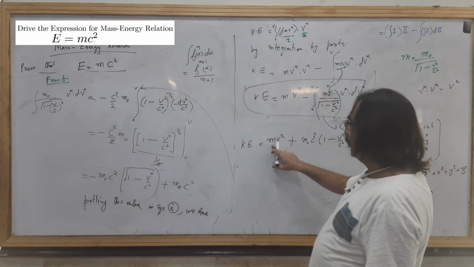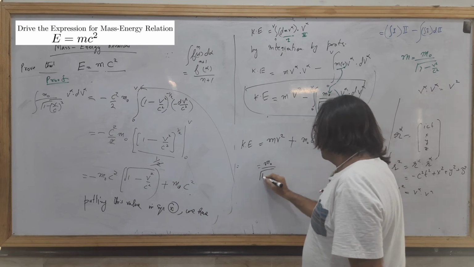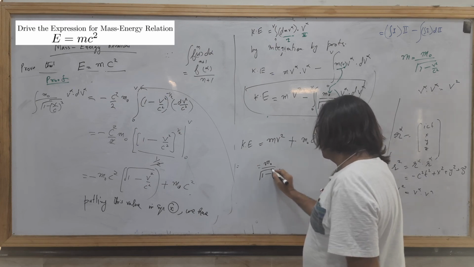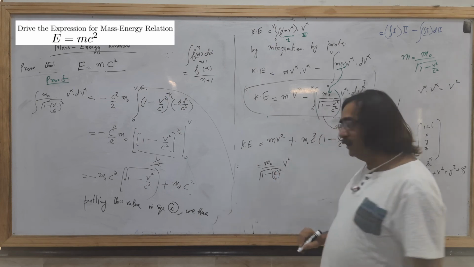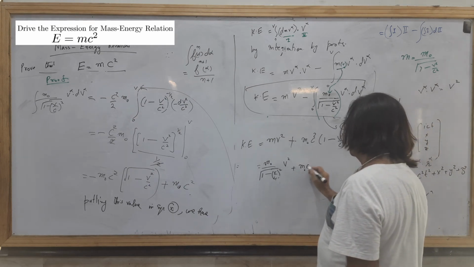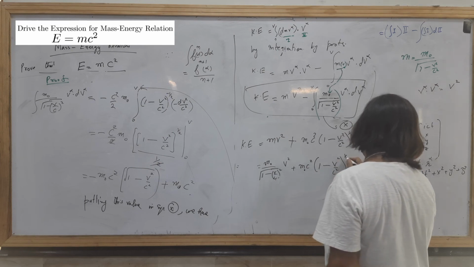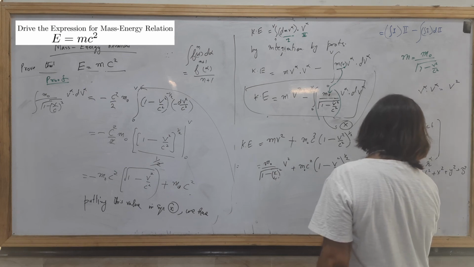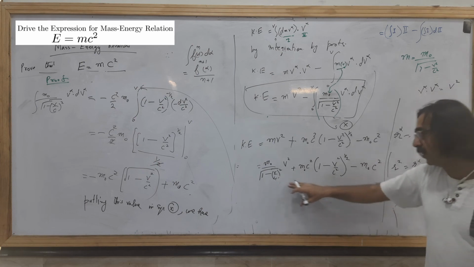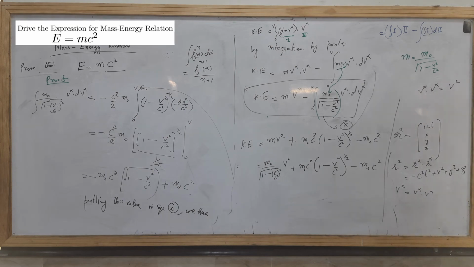And if we put the value of m, this will be m naught, 1 minus v over c square, v square, plus m naught c square, 1 minus v square over c square to the power 1/2, minus m naught c square. Okay, by solving this first two terms, okay.